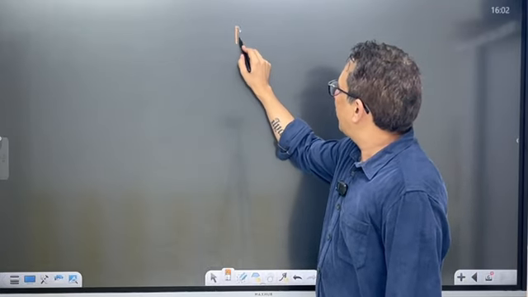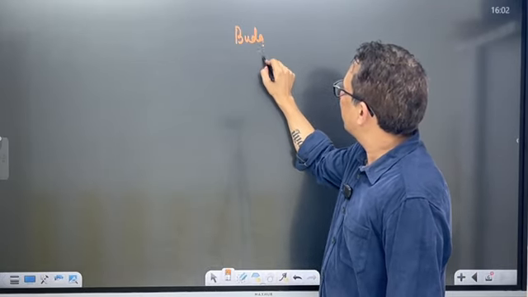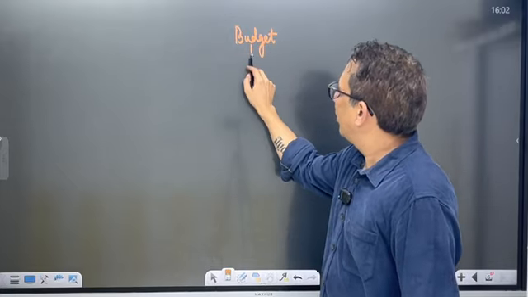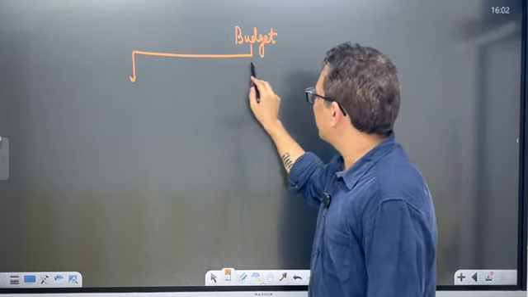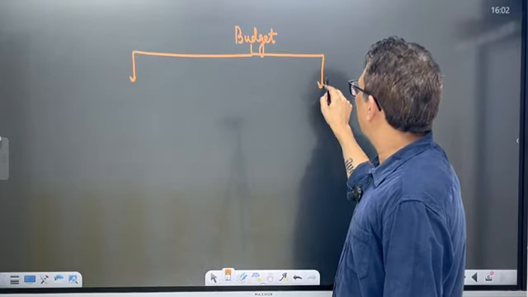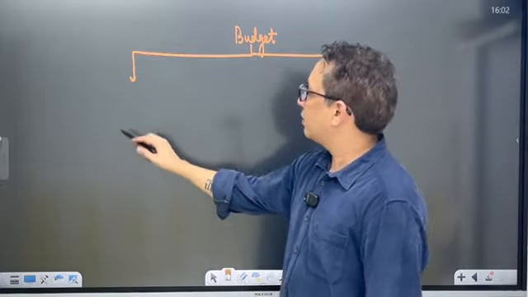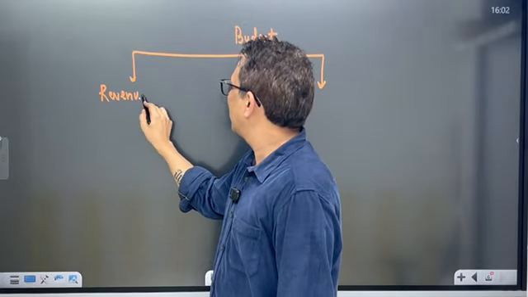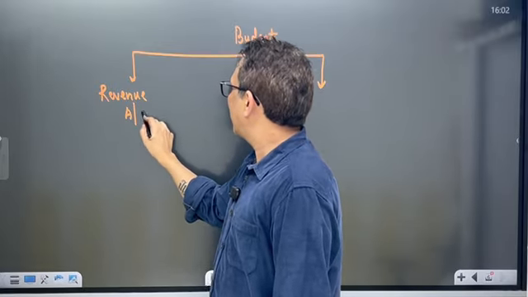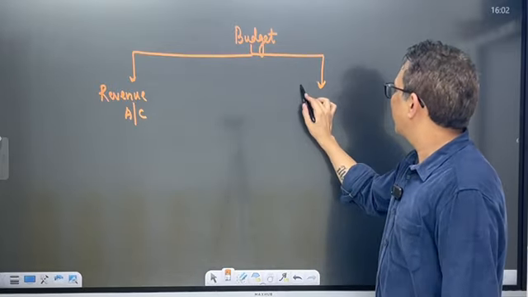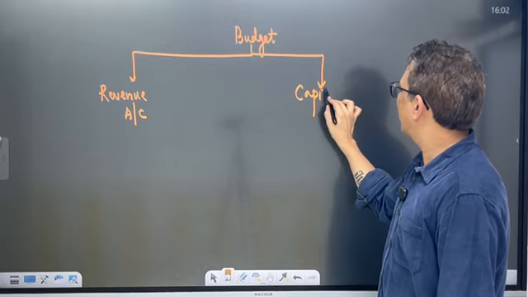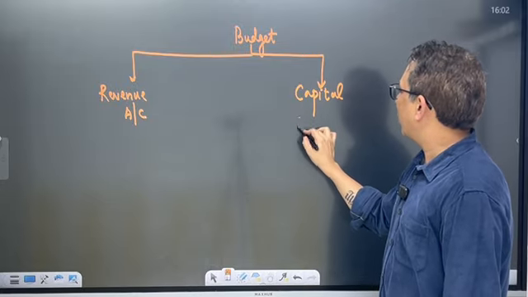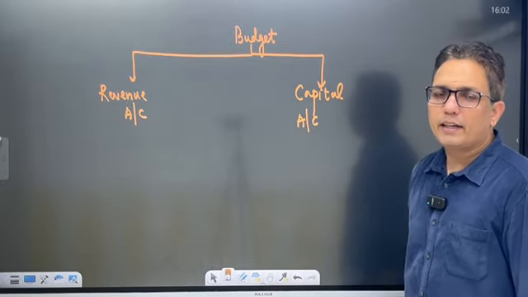when we discuss about budget, we know in budget the government's transactions are classified into two different accounts. One is revenue account, other is capital account. Right?